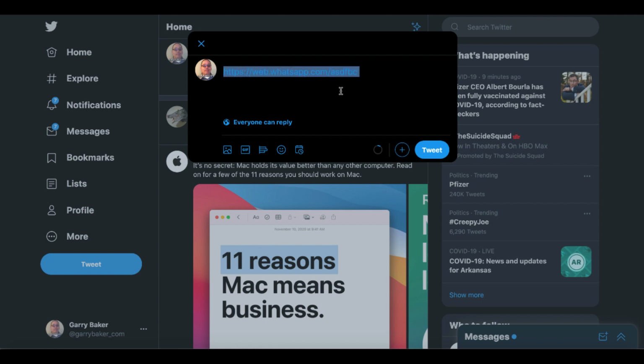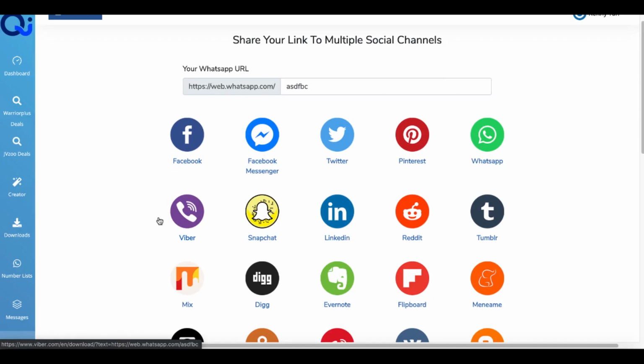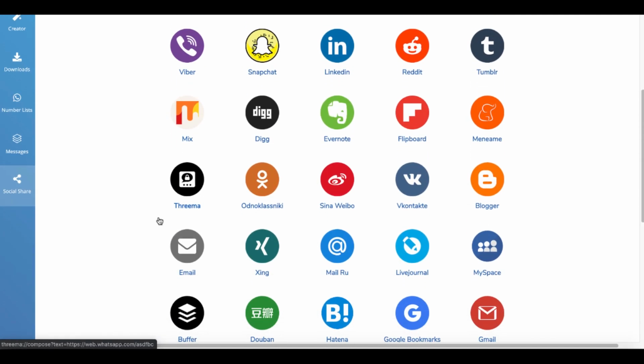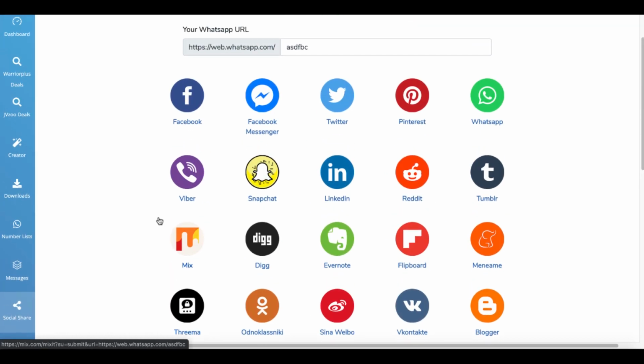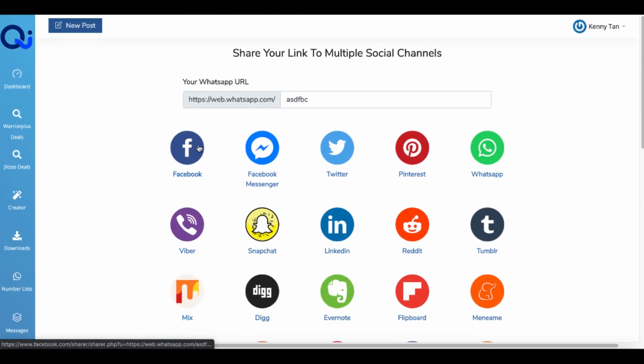So again, this traffic is sending your WhatsApp link out to social media, and the question comes back to which of these social media platforms, which of these places on the internet, do you have a following on that you need to come here inside of QishioBits to click this link and have it automatically share this link out, that you couldn't already do without buying QishioBits.